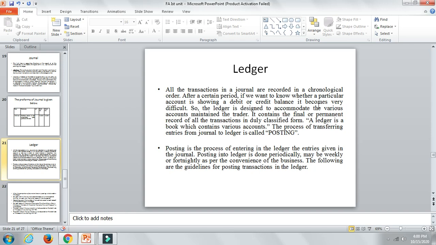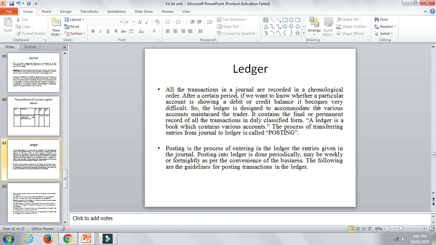As I said, if you can remember the example, salary paid to Ramu, salary paid to Sita, something like that. If you write them differently, we are writing them separately, but once we post them, we cannot write them differently. So we group them under one head called the ledger, instead of writing them individually. Posting is the process of entering in the ledger the entries given in the journal.